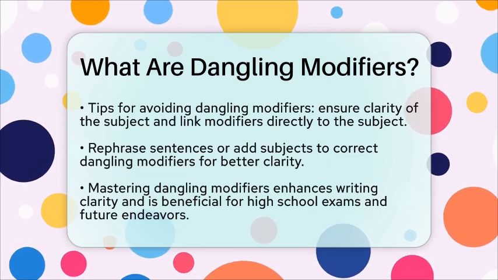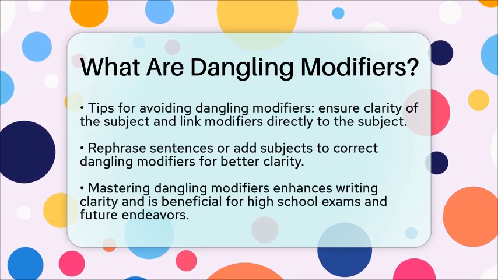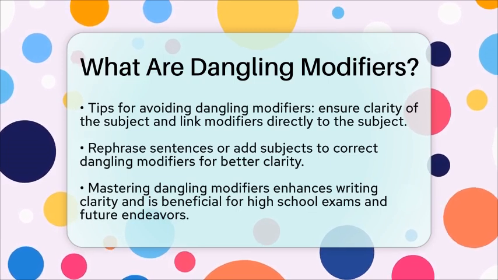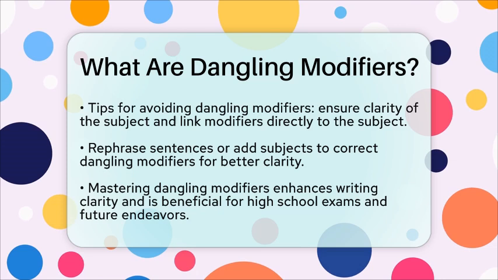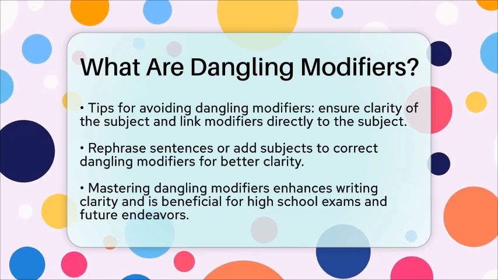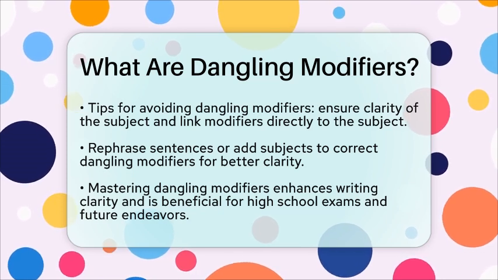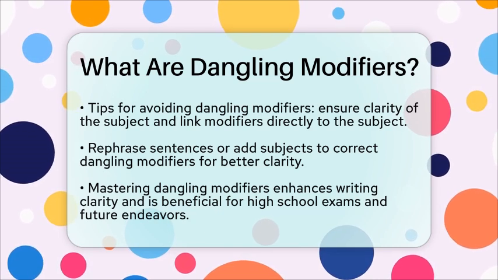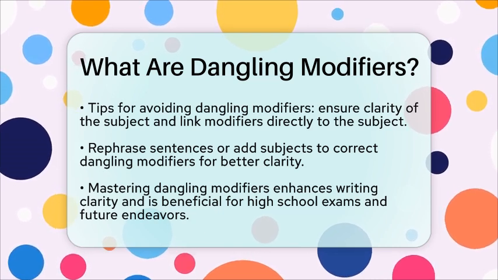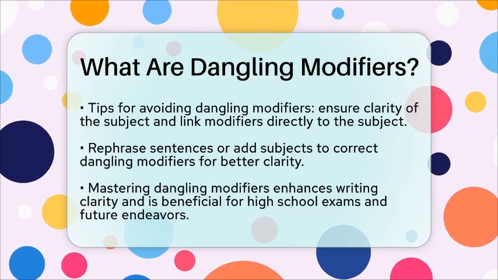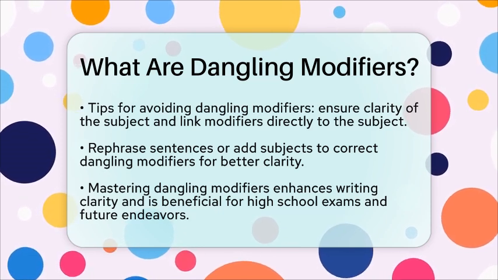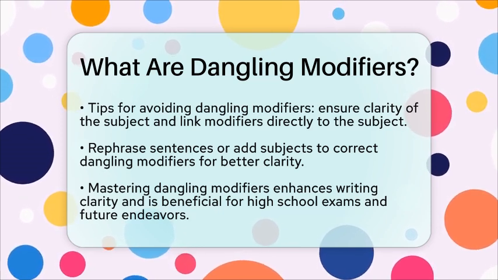If a modifier appears at the beginning of a sentence, ensure it is connected to the subject that follows. Lastly, practice correcting dangling modifiers by adding a subject or rephrasing the sentence to ensure clarity. By mastering the concept of dangling modifiers, you can improve your writing clarity and accuracy. This skill is essential for success in high school exams and beyond.